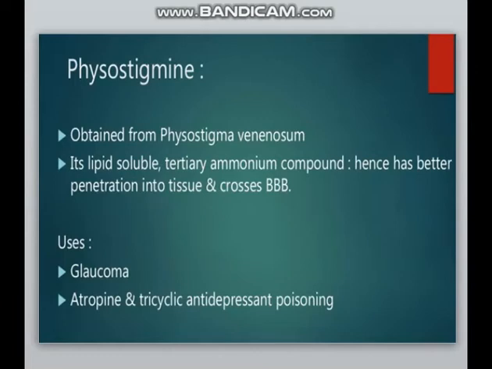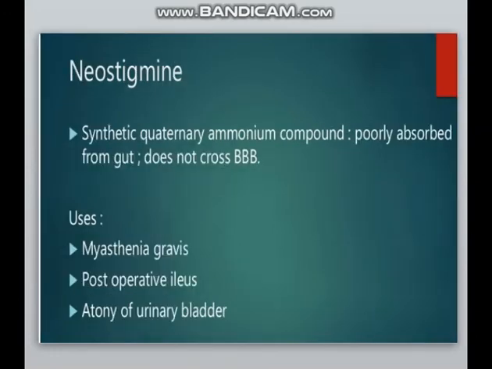Next drug is physostigmine, of the indirectly acting drugs. Physostigmine is obtained from Physostigma venenosum, and it is highly lipid soluble and a tertiary ammonium compound, and hence has better penetration into the tissues and also crosses the blood-brain barrier. It is mostly used in glaucoma and atropine and tricyclic antidepressant poisoning.